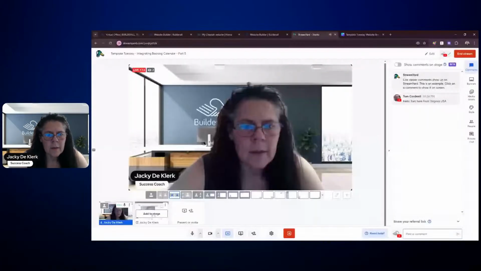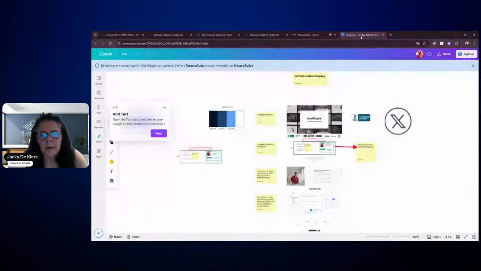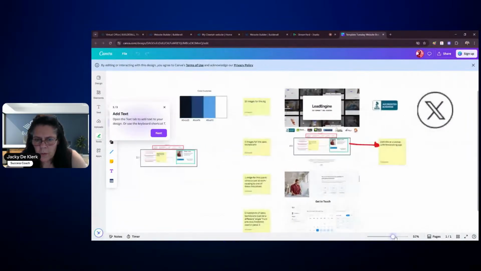Stop sharing. And share screen. And we're going to do this window. And I'm going to add this in. All right, so let's take a look here. So this is what we've built so far.